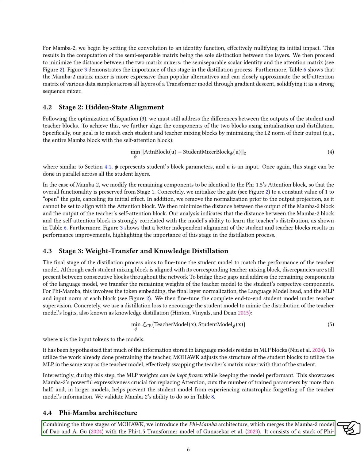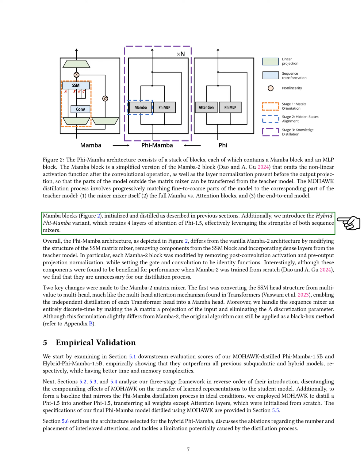Finally, we introduce the Phi Mamba architecture, which combines the Mamba 2 model with the PHI 1.5 transformer model. It consists of a stack of Phi Mamba blocks, initialized and distilled as previously described. We also present the hybrid Phi Mamba variant, which retains 4 layers of attention from PHI 1.5, leveraging the strengths of both models.